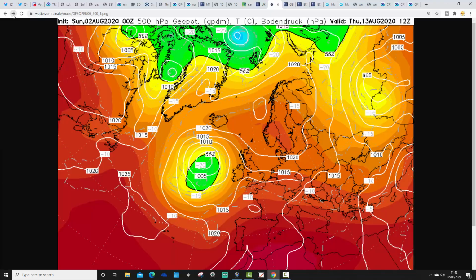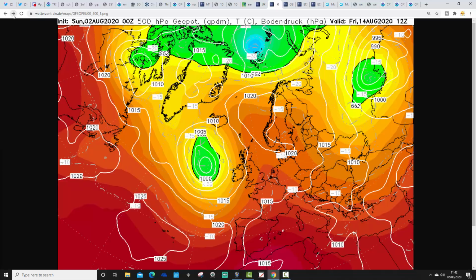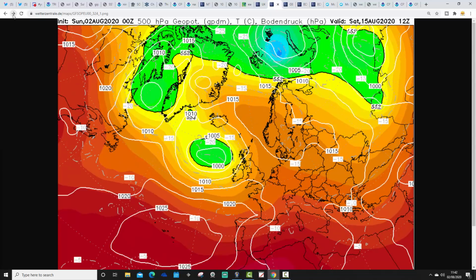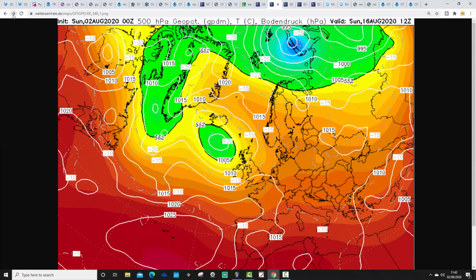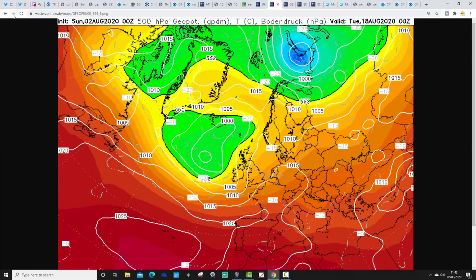Up towards the end of this GFS midnight run, we start to break down the ridge a little bit, moving low pressure in off the Atlantic. So we do eventually get ourselves back to something much cooler, much more unsettled by the middle part of August. Could August be a month of two halves, a hot first half and a cooler, more unsettled second half? We shall see. Right, that's GFS.